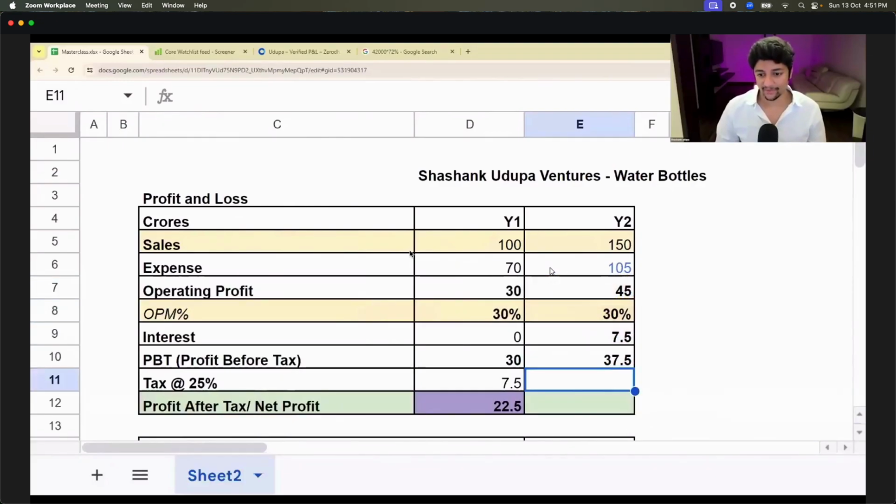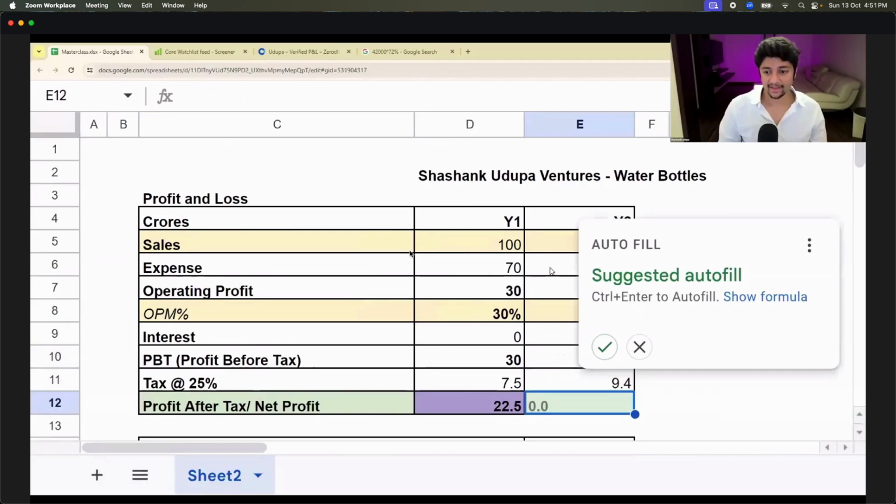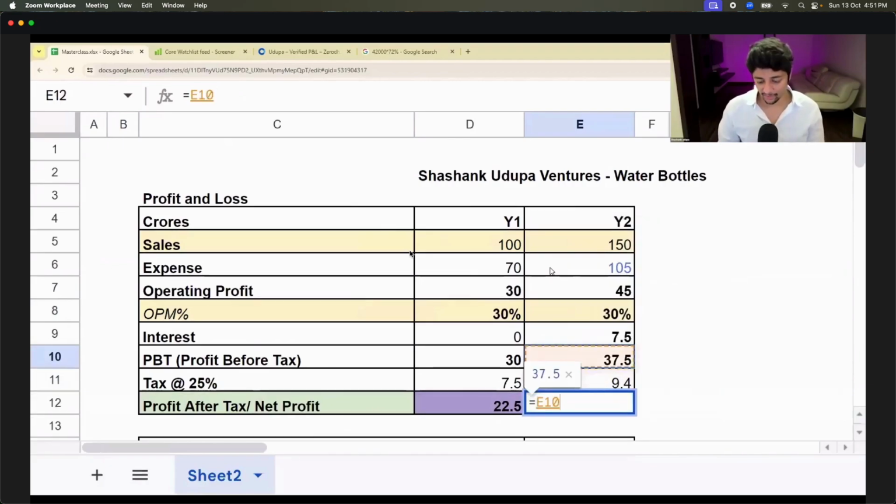45 minus 7.5. And on this, I have to pay 25% tax. Okay, 9.4. So I'm just going to do minus. Basically, it comes to 28 crores. Okay, 28 crores is my net profit. Is this good or bad now, compared to last year? Last year to this year, it is good. No problem at all. Okay.